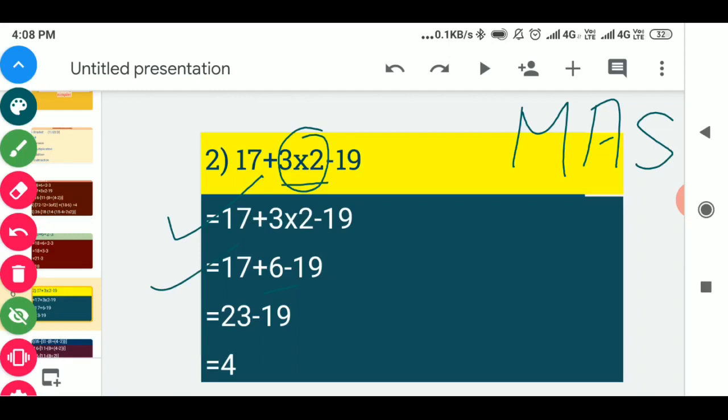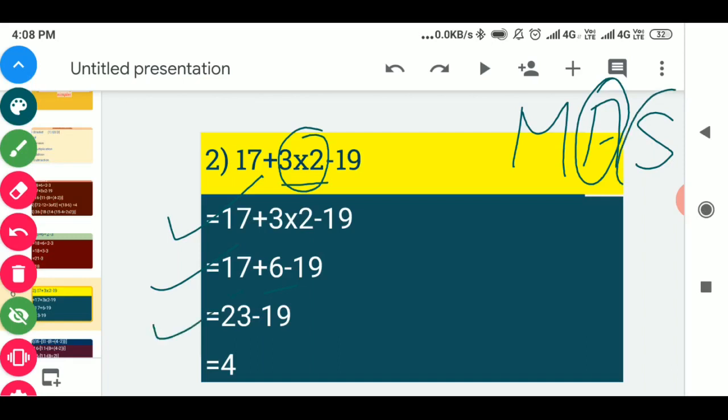After that addition sign, we will solve the addition. So addition is given between 17 plus 6. So the answer will come 23. So in the next step we will write in the place of 17 plus 6, that is 23, and after that whatever left, that is minus 19, we will write minus 19.